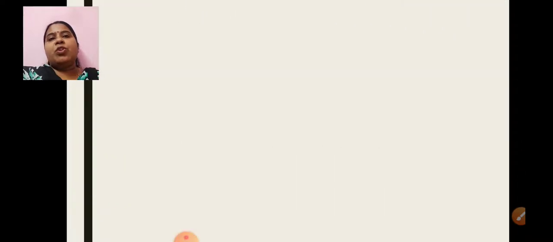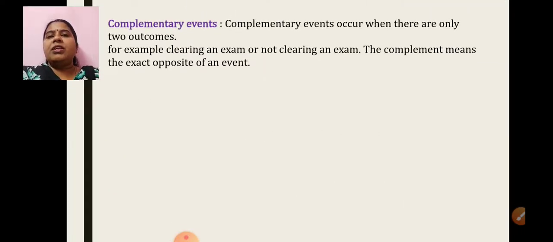One more type is left, that is also very important, that is complementary events. Complementary means what? Complementary events occur when there are only two outcomes. For example, clearing an exam or not clearing an exam. Is it possible that both can hold true at the same time? No, either you clear the exam or you don't clear the exam. So each is the complement of the other. If one event occurs, the complementary will not occur. I hope you are understanding it. The word complement means the exact opposite of an event. So a complementary event means when there are two outcomes and both do not occur at the same time. So only one possibility is there.